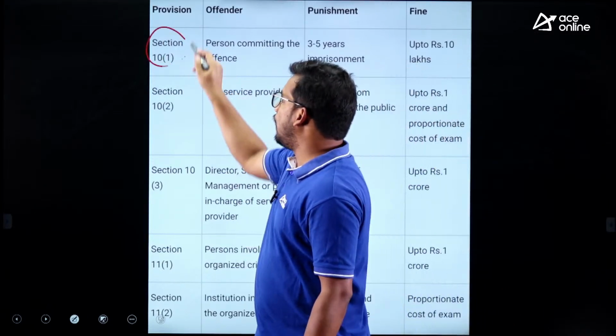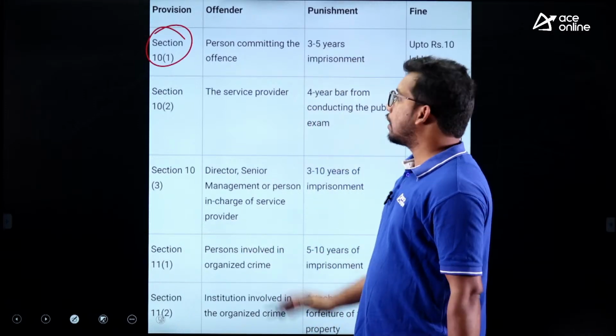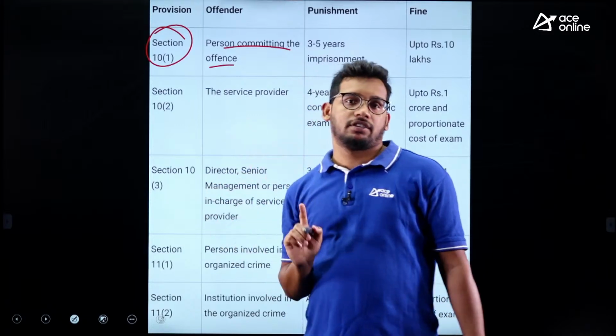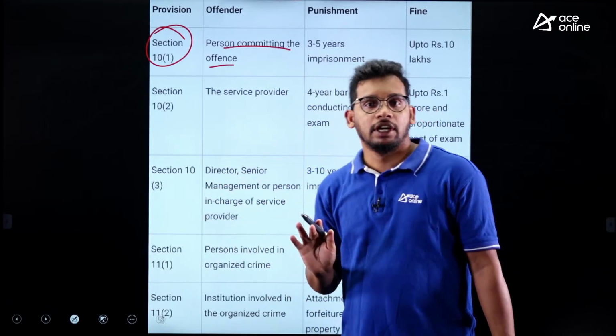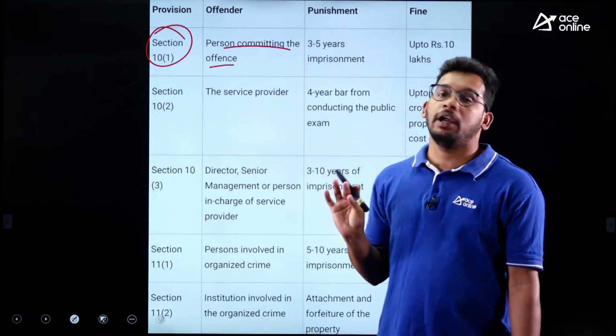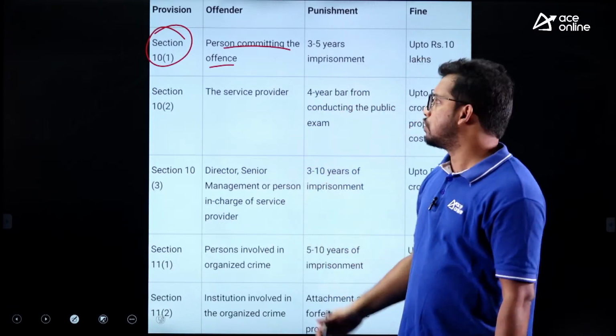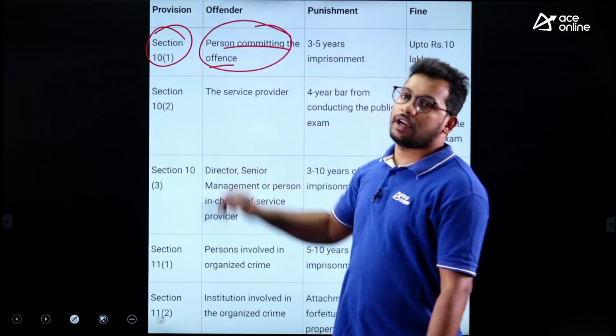Section 10(1) under the Public Examination Act covers the person who is committing the offense, who is directly involved in this offense. For example, I am a student who is preparing, and then I have got some cheating material, right, with the cheats and all those things. So I am the one who will be penalized.